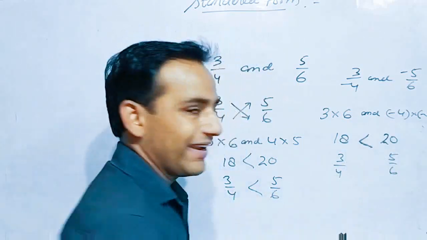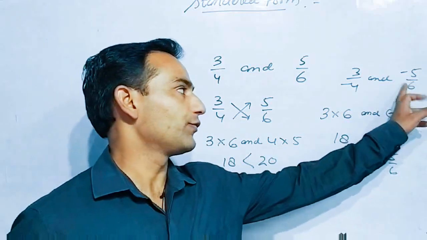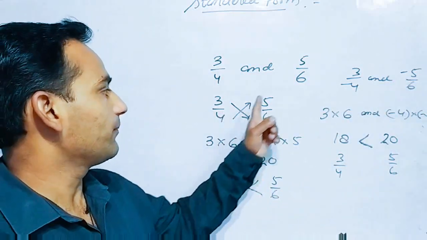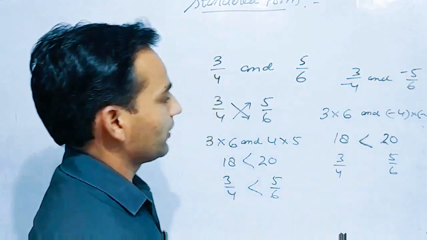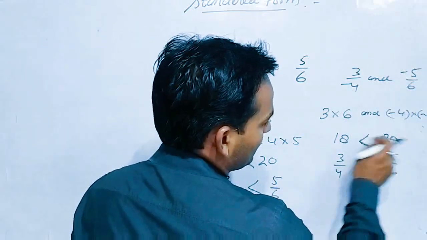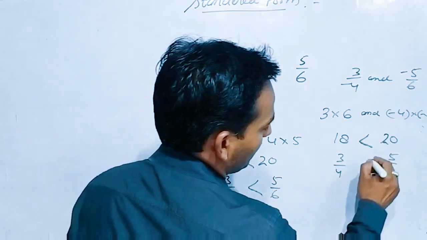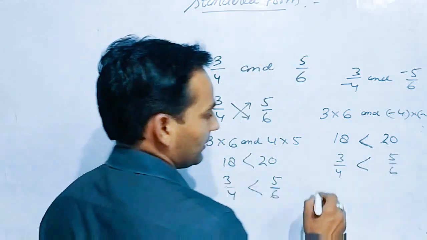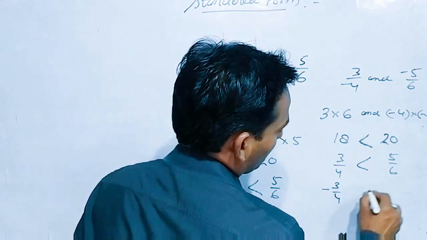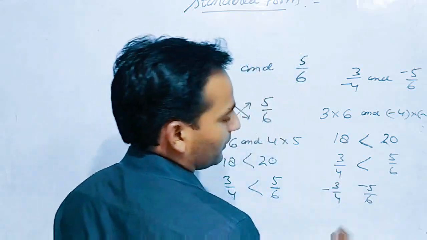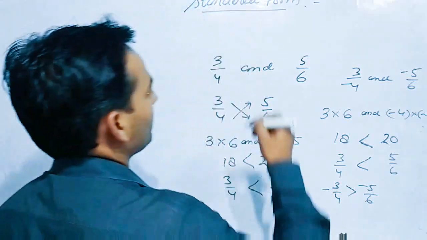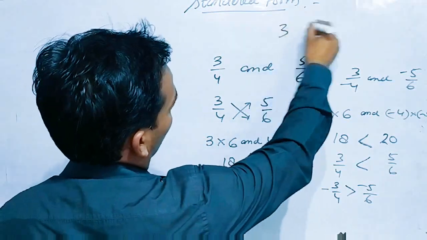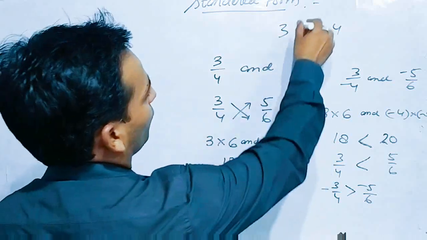So why have I taken this example? Listen carefully. Again 3 by 4, 5 by 6, but I have given a minus sign there. So again, 18 is less than 20, so between 3 by 4 and 5 by 6, 5 by 6 is greater. But if we put a minus sign here, the reverse will be there, minus 3 by 4 will be greater. See why? Because if we write 3 and 4, which number is greater? 4 is greater.